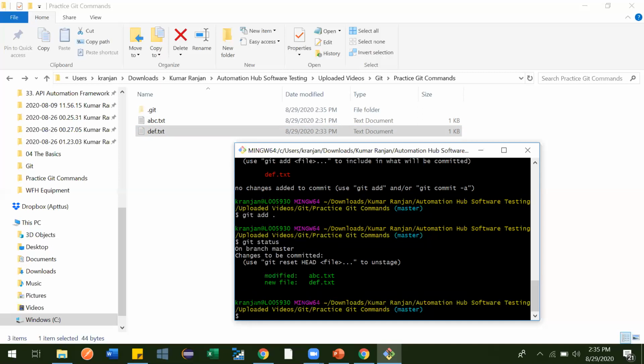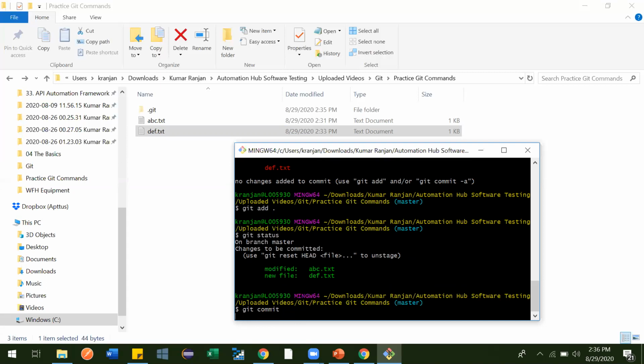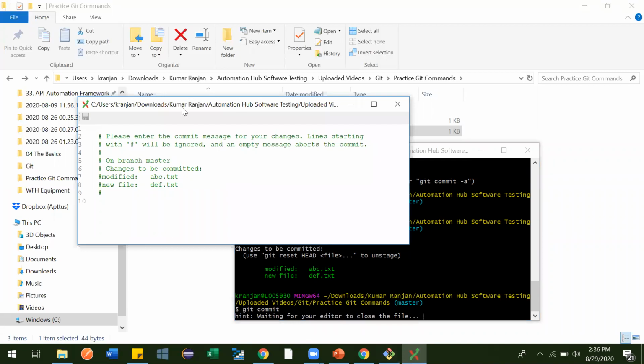Now let's commit it. git commit. Last time we committed with -m and gave a message, right? This time we will not use -m. If we write it like this, it will force us to enter a message. Without entering a message, we cannot commit to the git repository. It will open the default editor that is set here. Let me press enter. See, it opened the default editor. Just type some message here.